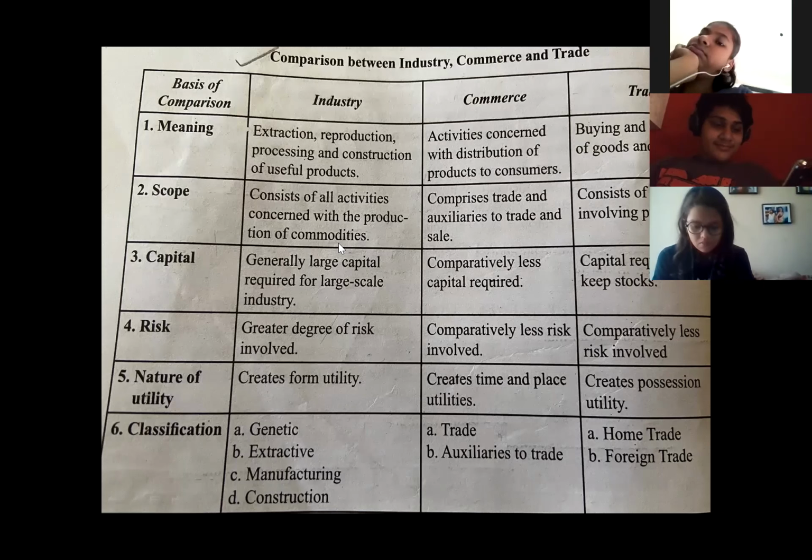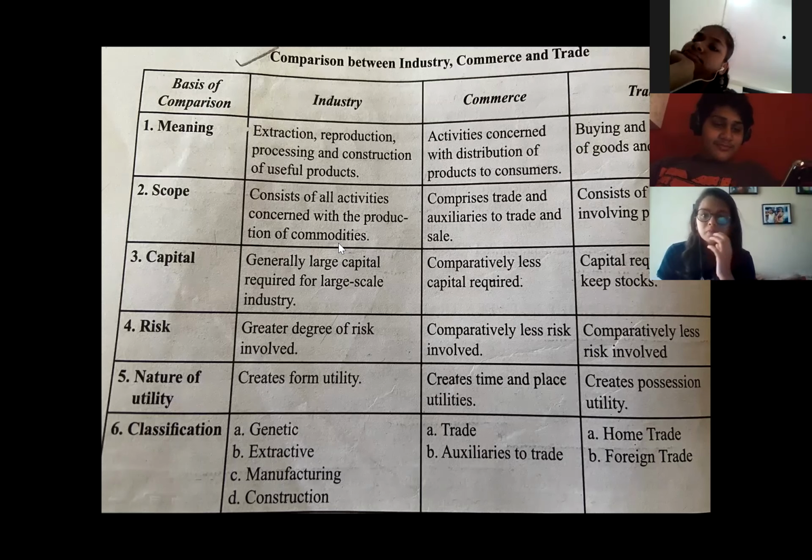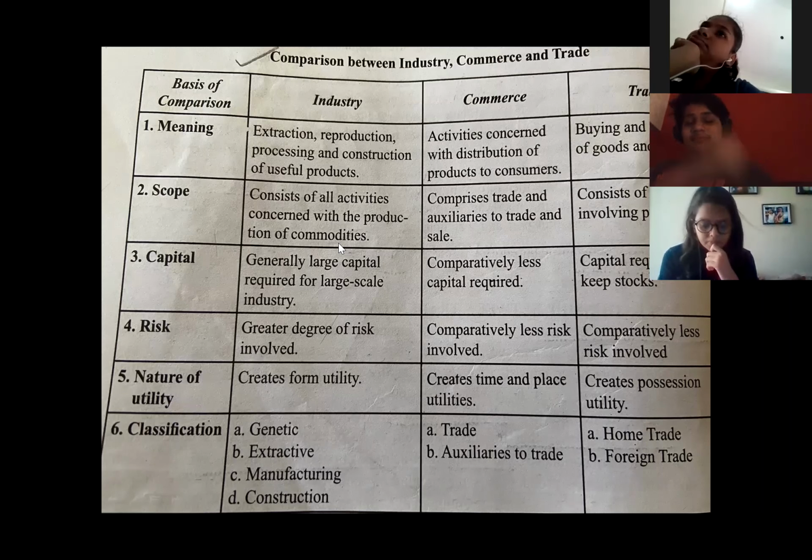Now we come to the amount of capital required for each of them. In industry, the amount of capital required is very large for large scale industry. For commerce, the capital required is comparatively less as compared to industry. For trade, the capital required depends upon the stock which you want to keep. For example, if the trader is a small trader, he will keep less stock, so the capital required will be less. But if the trader is quite a large trader, he will need to keep a large amount of stock, so the capital required will be more.